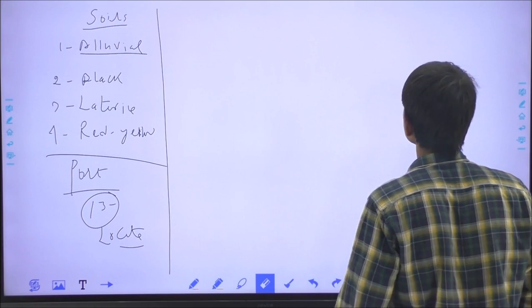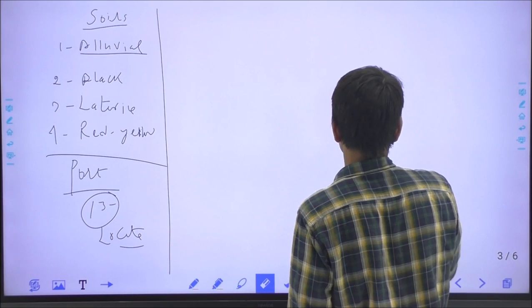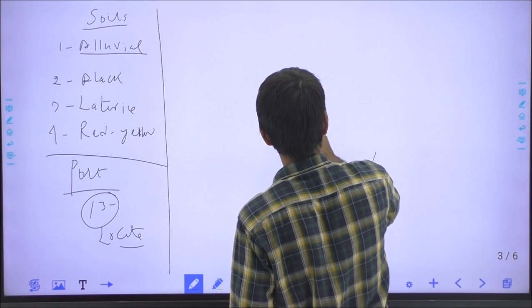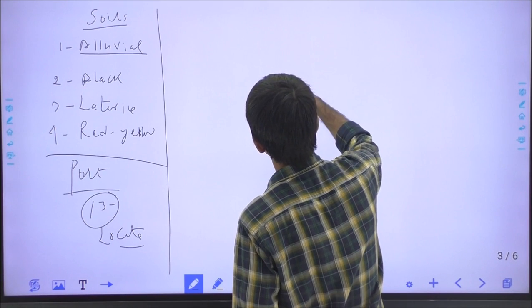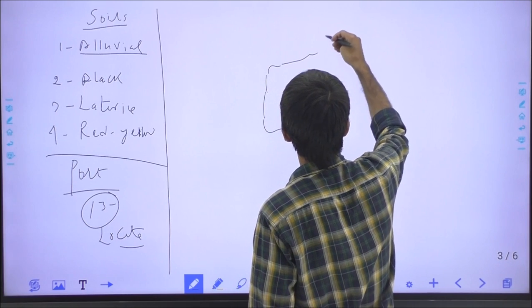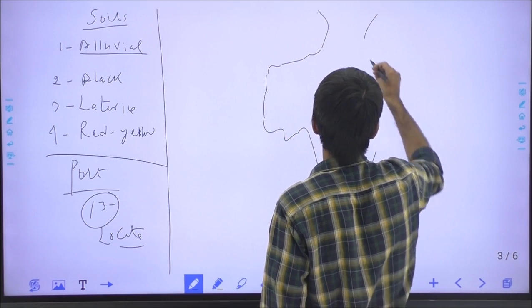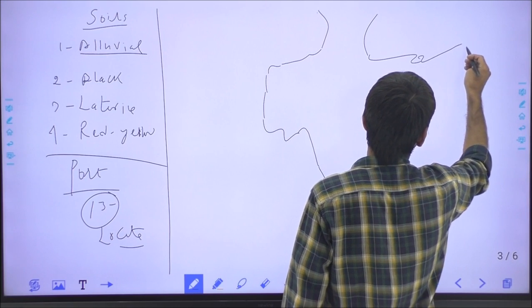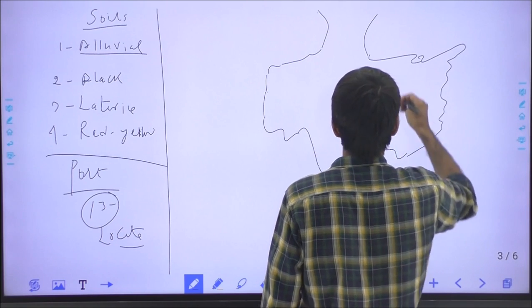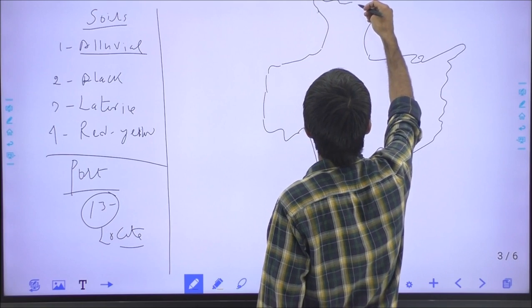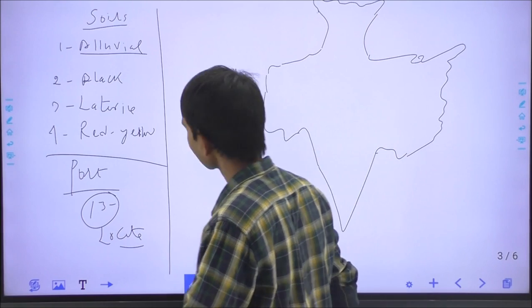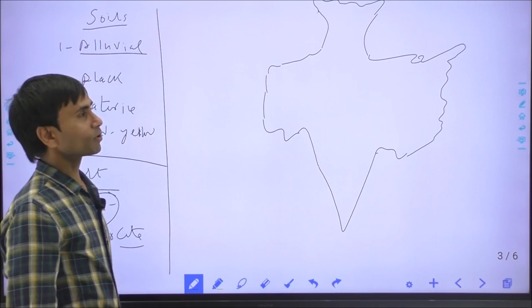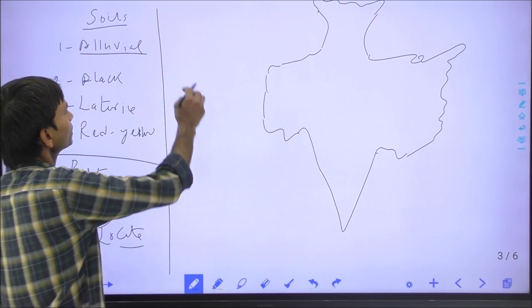Through the Indian map, we will describe the different kinds of soils and the important ports of India. There are around 8 types of soils found in India.